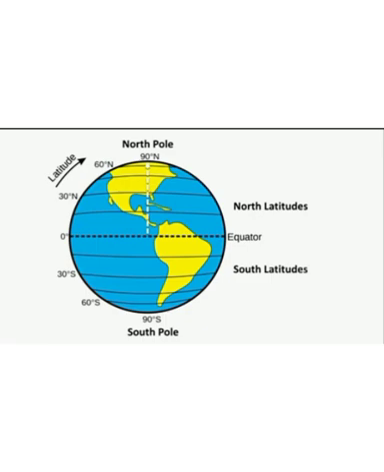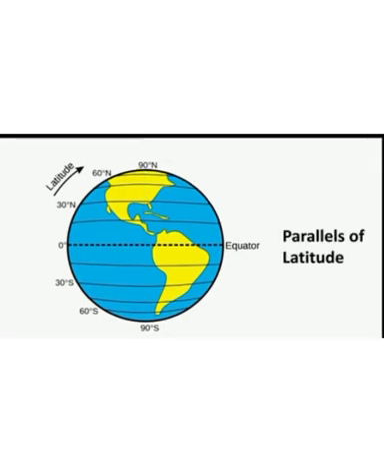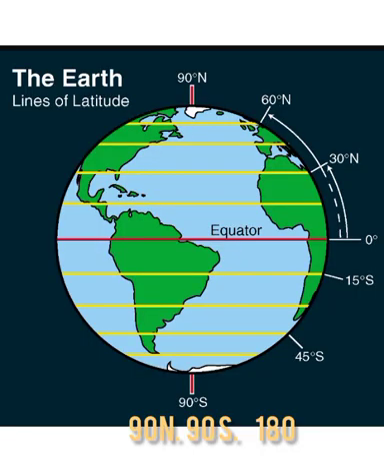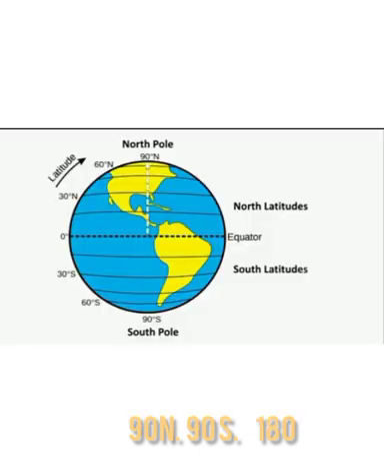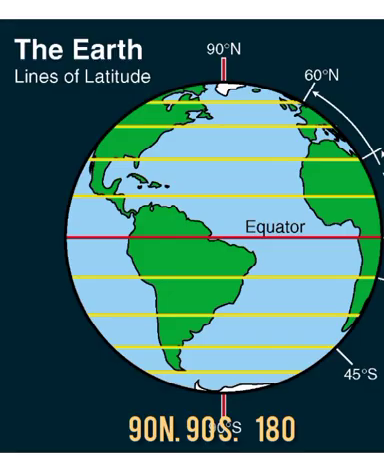If parallels are drawn at an interval of 1 degree, there will be 90 parallels in each hemisphere. Thus, there will be a total of 180 parallels drawn on the earth. So 90 from the north pole in the northern hemisphere and 90 from the south pole in the southern hemisphere, and in total there are 180 parallels drawn on the earth.